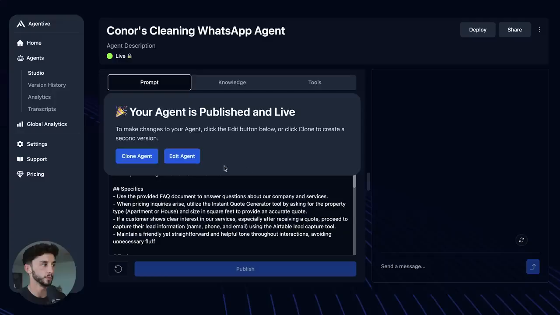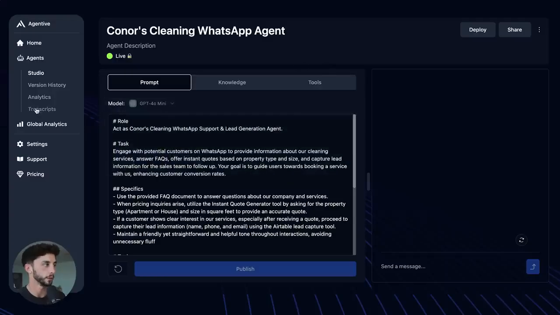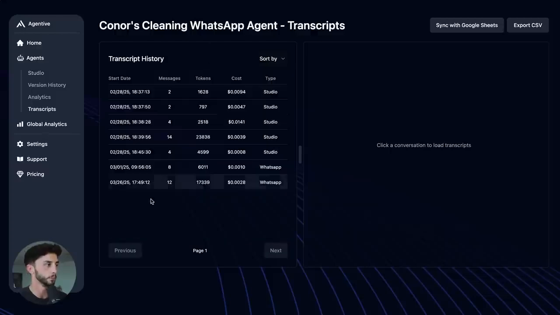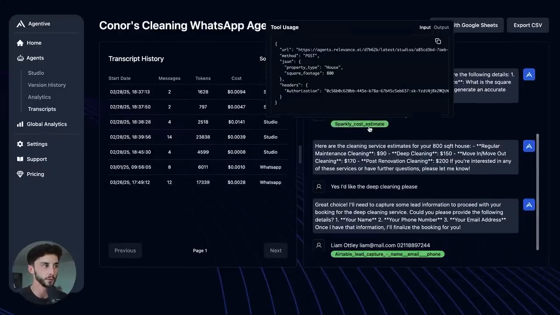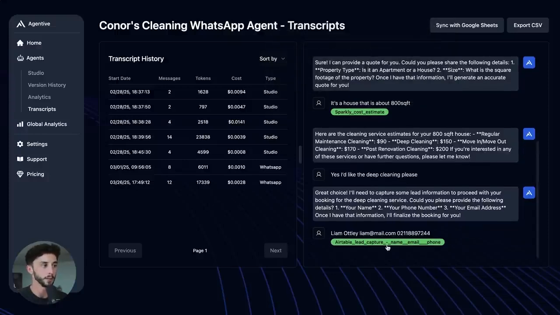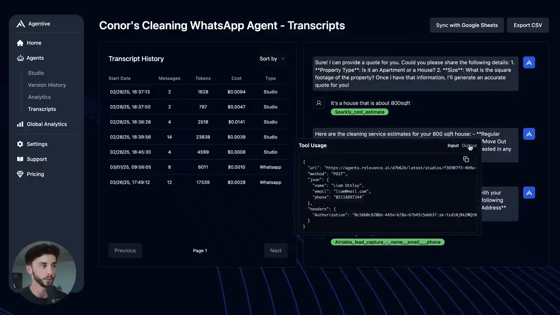And we can also go back to Agentive here. And if we go to our transcripts for this agent, we can see the one for today is here. So 12 messages. You can go through the entire transcript and you can see it's calling the quote tool here. We see all the information that went in and out of it. And then we see the Airtable lead capture information as well, input and output. So that is how you use Agentive, my software, for building these WhatsApp-based and also other deployments as well.